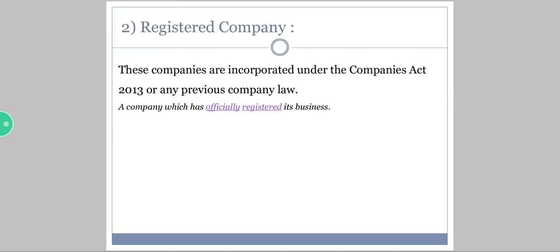Coming to the second one, registered company. These companies are incorporated, are formed under the Companies Act 2013 or any previous company law. That means if you want to have a registered company, you have to get that company formed under the Companies Act 2013 or any previous company law. See, a company which has officially registered its business is a registered company.